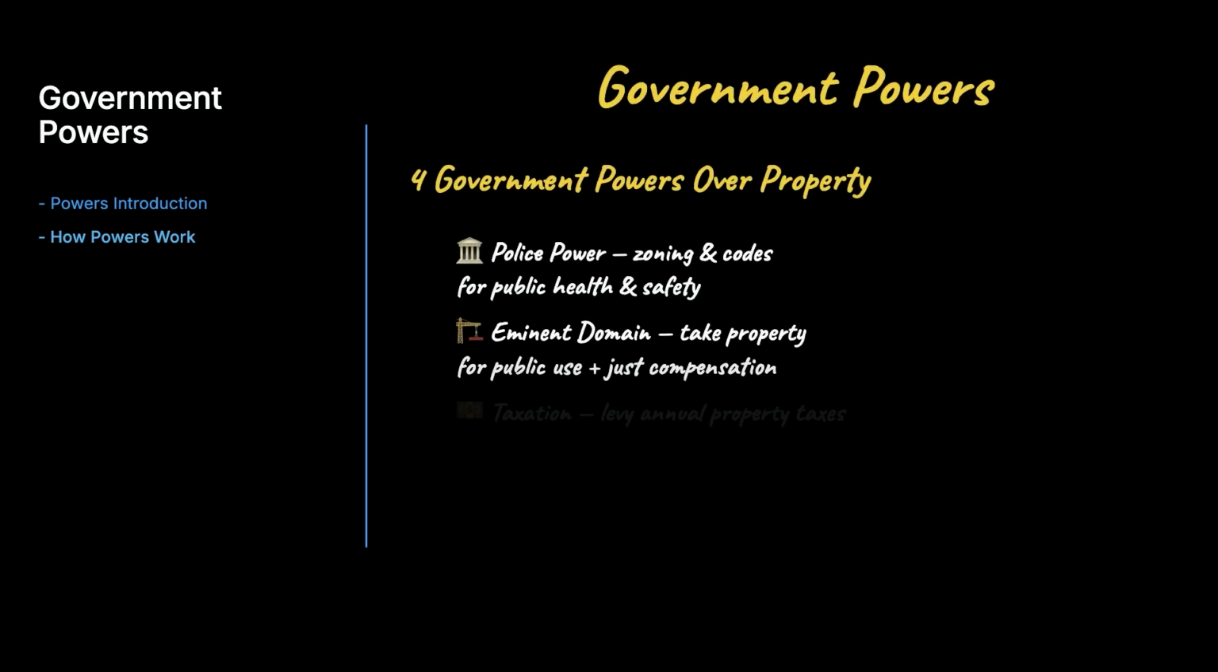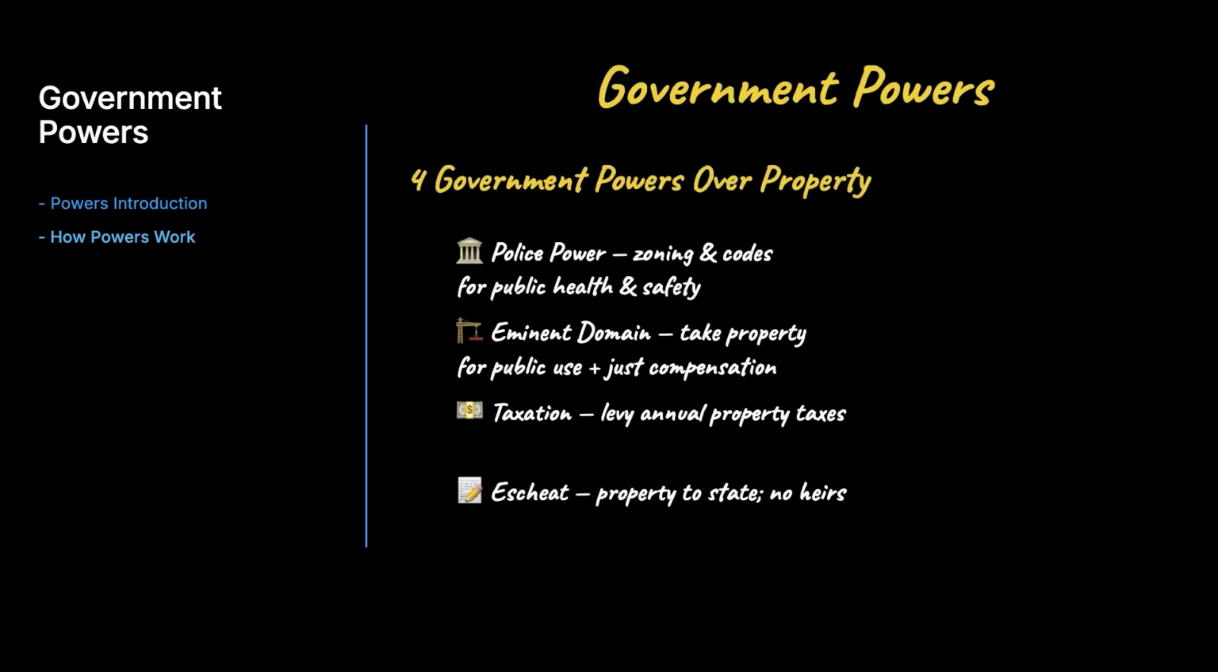Police power lets the government regulate property for public health, safety and welfare through zoning and codes. Eminent domain allows the government to take property for public use with just compensation. Taxation lets it levy property taxes. Escheat sends property to the state when an owner dies without heirs.